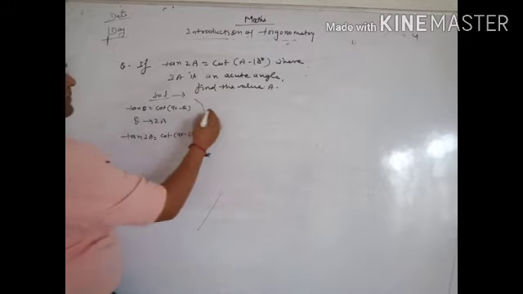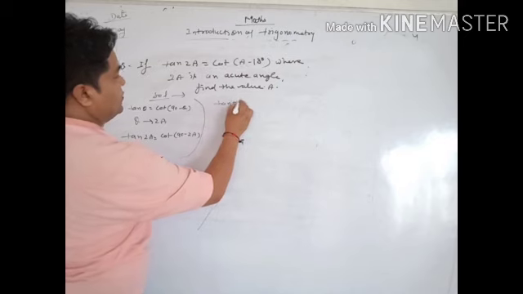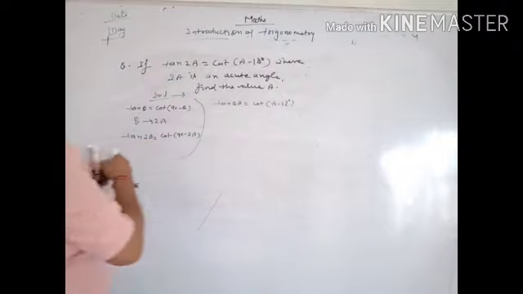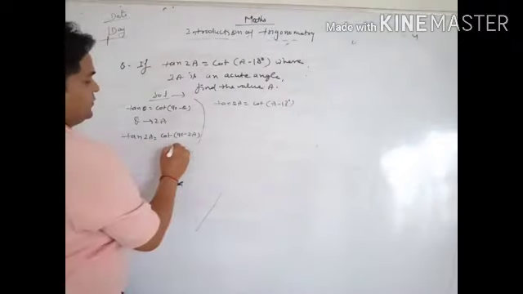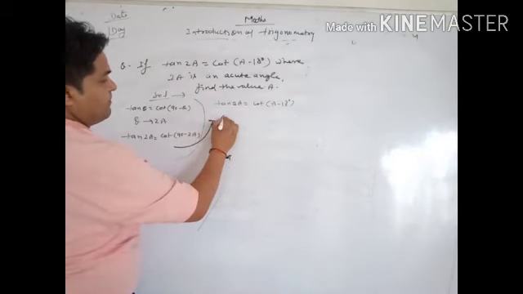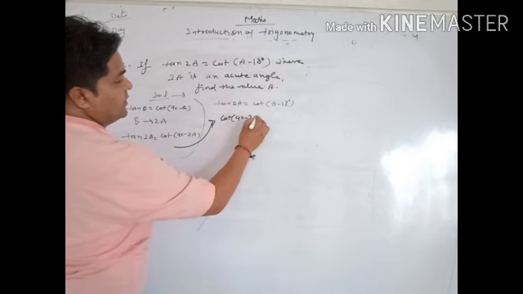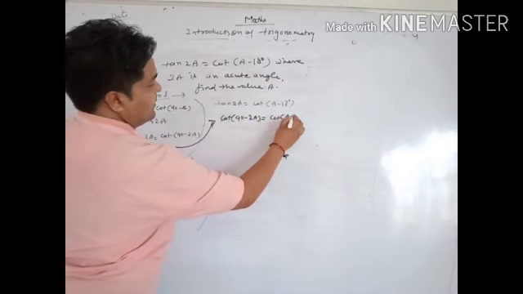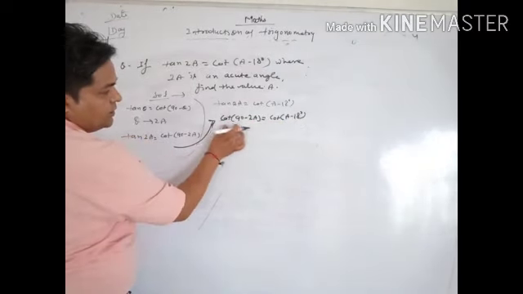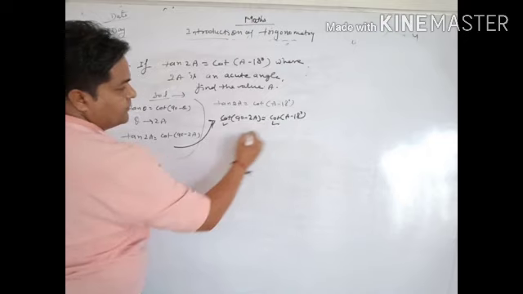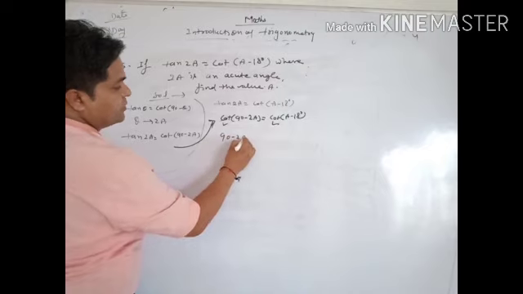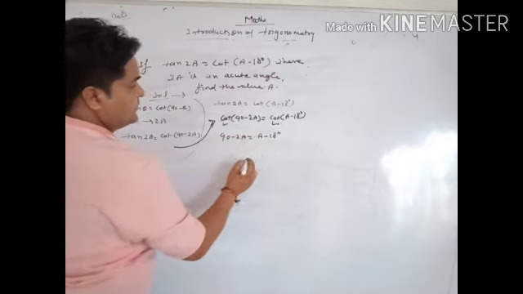Put here tan 2a equal to cot of a minus 18 degree. Now using the complementary formula, we can write cot of 90 minus 2a equal to cot of a minus 18 degree. This angle equals this angle because the T ratios are the same, cot same to same, so the angles should be equal. It means 90 minus 2a equals a minus 18 degree.